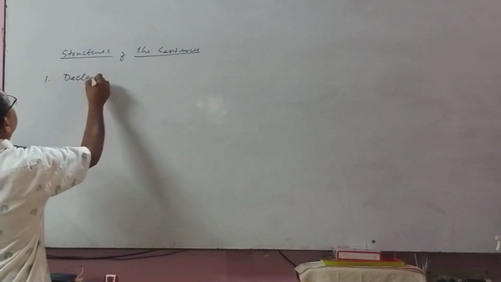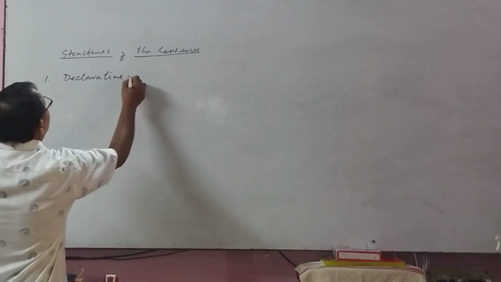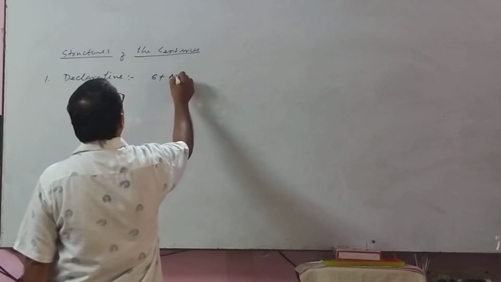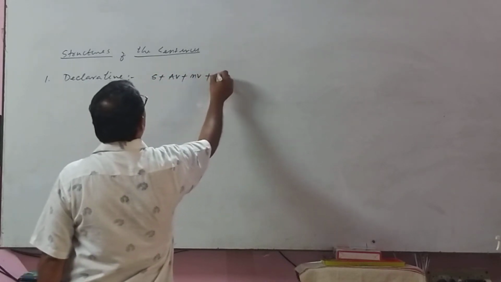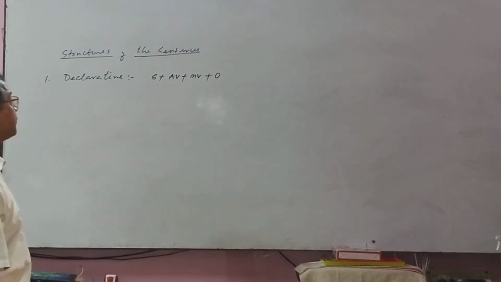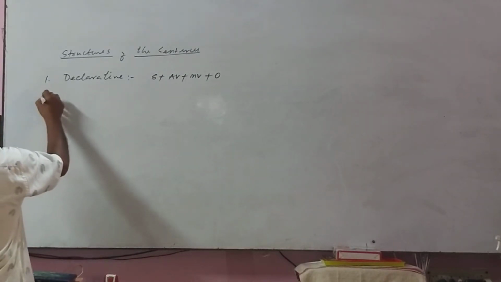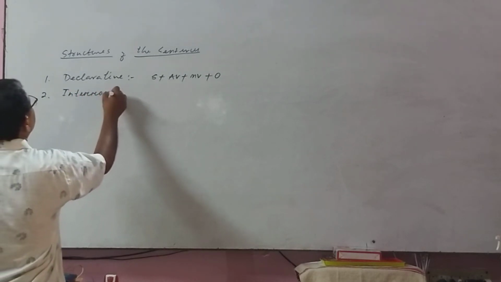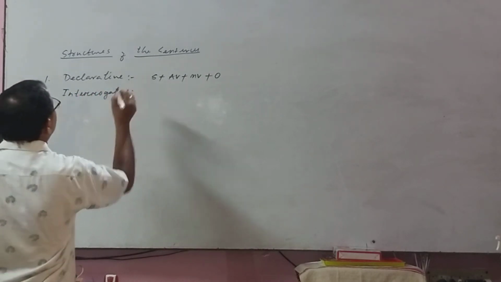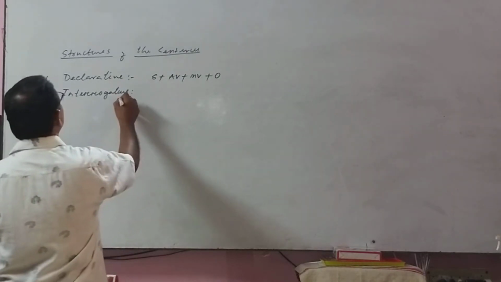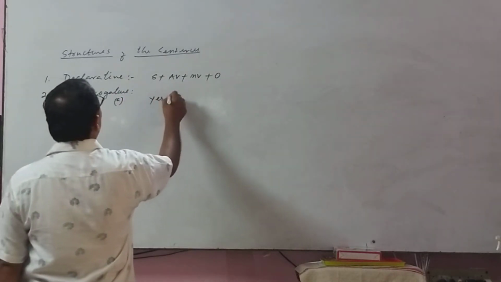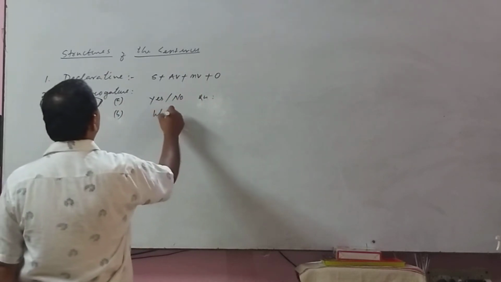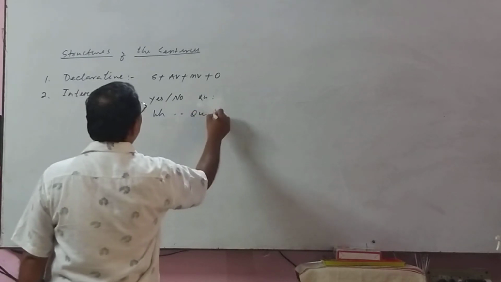Declarative. What is the structure? Subject plus auxiliary verb plus main verb plus object. Number 2, interrogative, of two types: yes-no questions and WH questions.